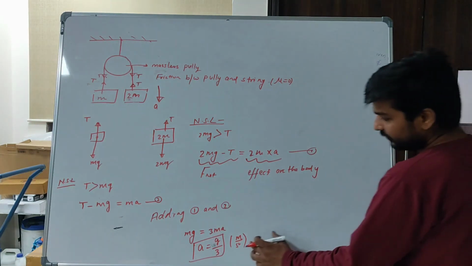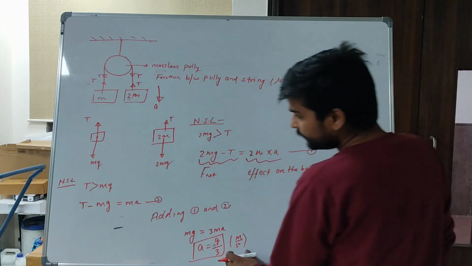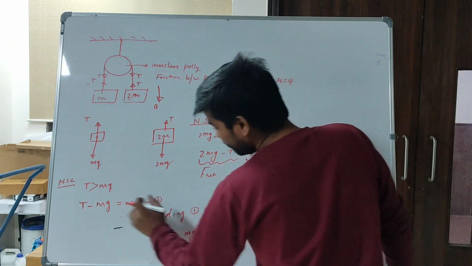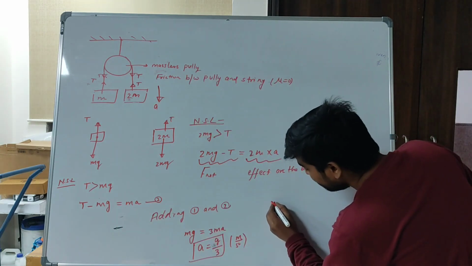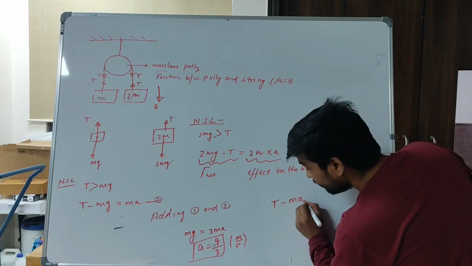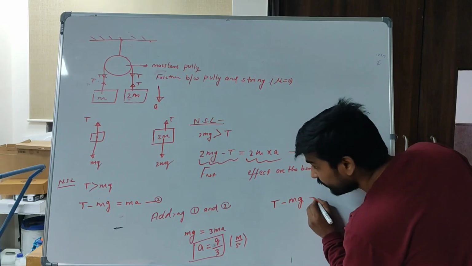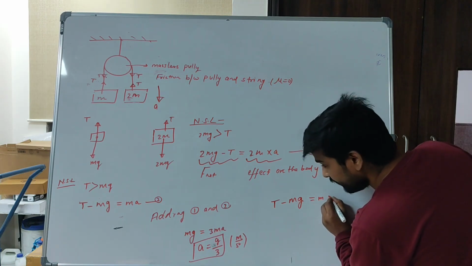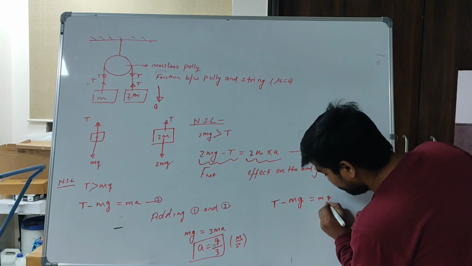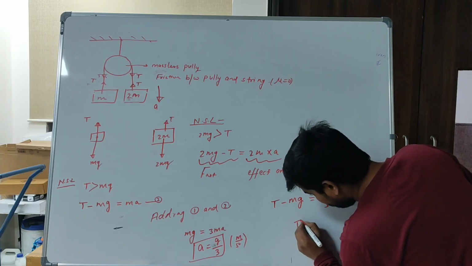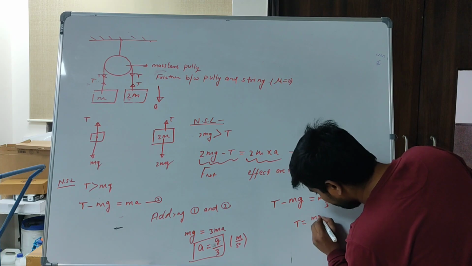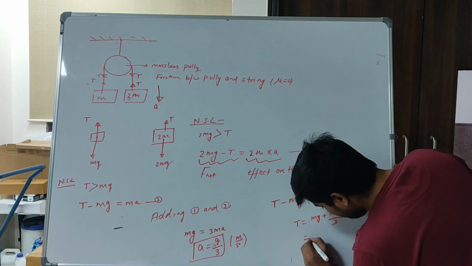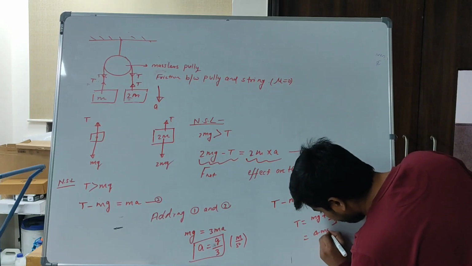We substitute the value of a in equation 1. We get T equals mg plus mg by 3, which equals 4mg by 3.